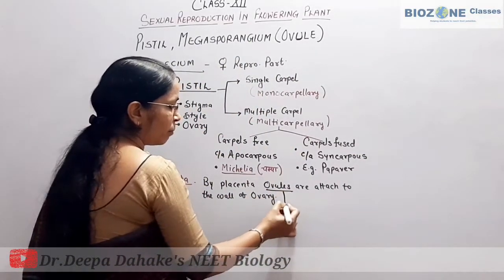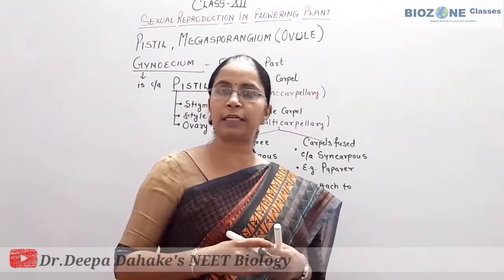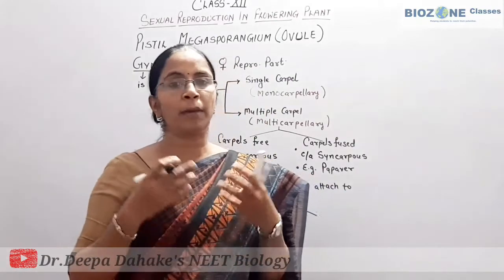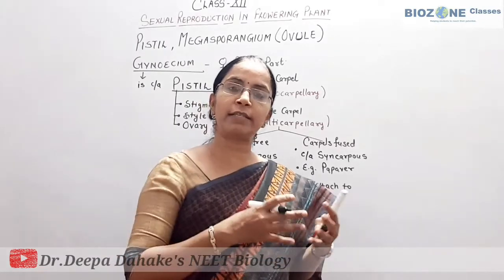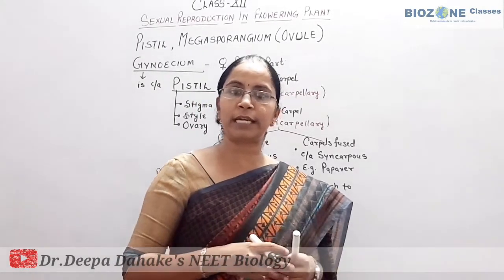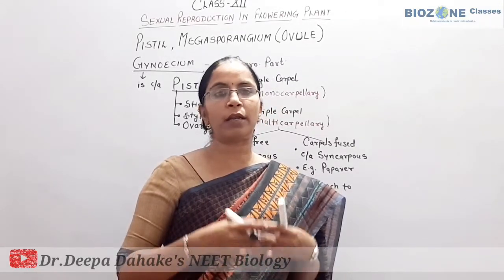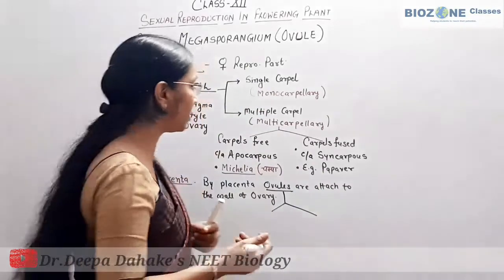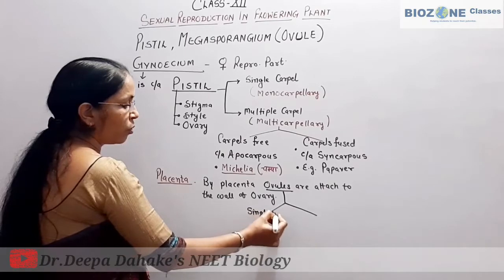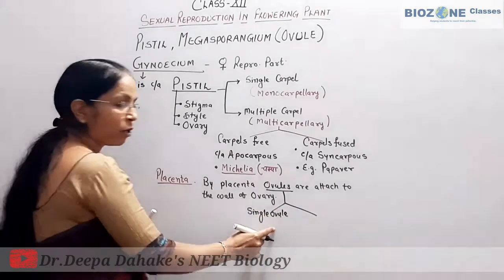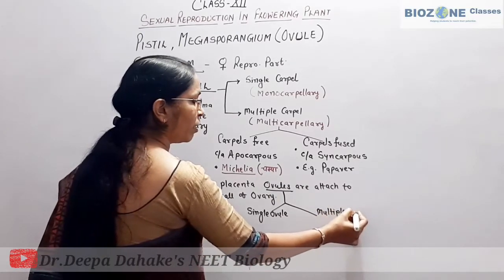In day-to-day life you see a number of fruits. In some fruit only a single seed is present, and in another fruit multiple seeds are present. Have you ever thought why this condition is present? In some fruit only one seed is present, and in others, like papaya and watermelon, a large number of seeds are present. The reason is the ovule: either a single ovule is present inside the ovary, or the ovary is present with multiple ovules.